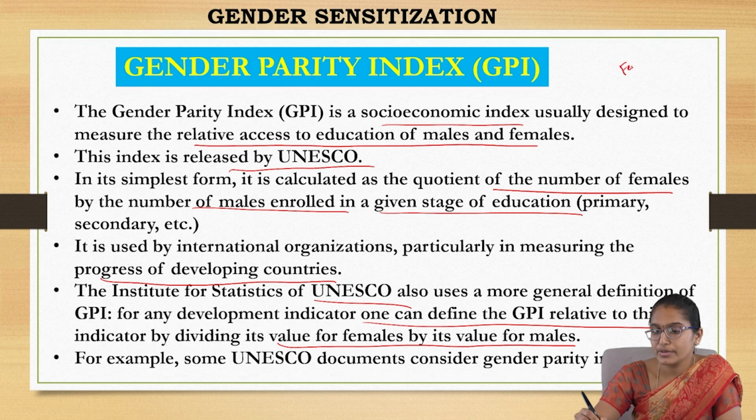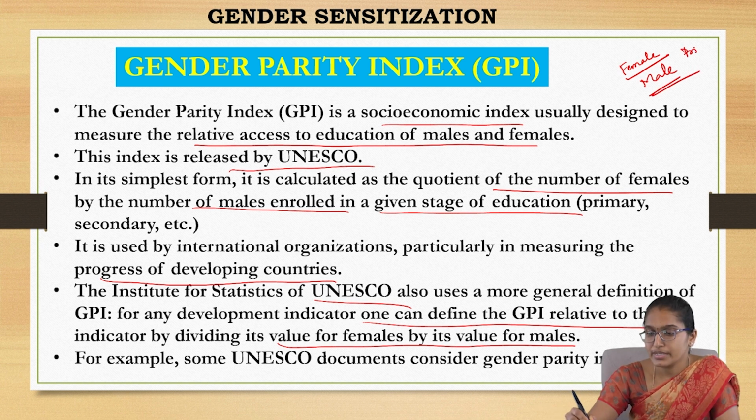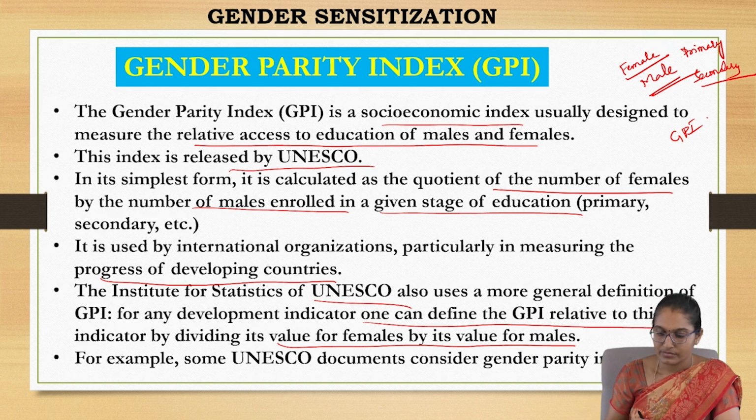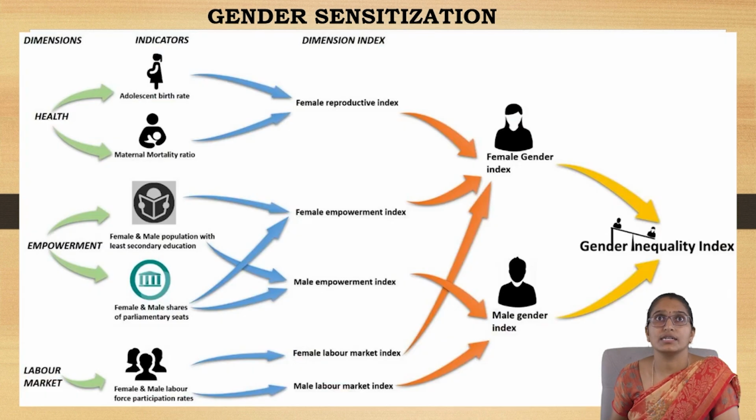So the number of females going to school divided by the number of males, either at the primary or secondary level of education. So this simply gives the GPI. For example, some UNESCO documents consider gender parity in terms of literacy.